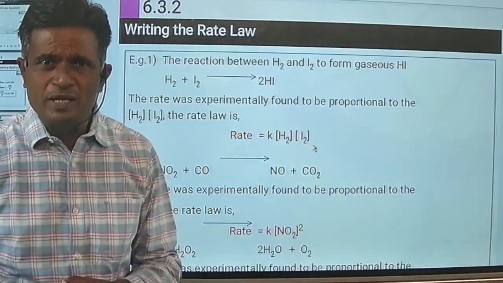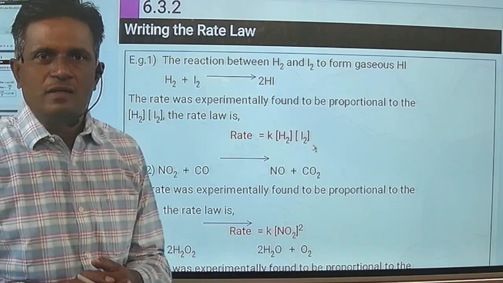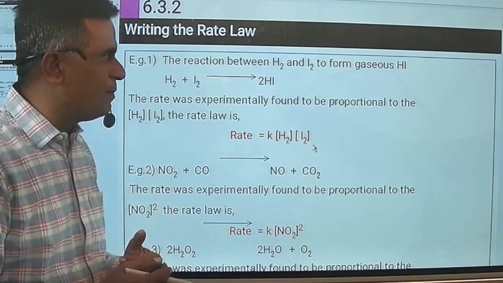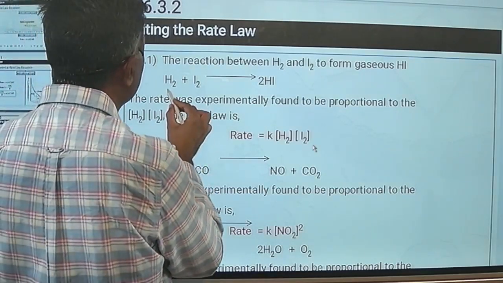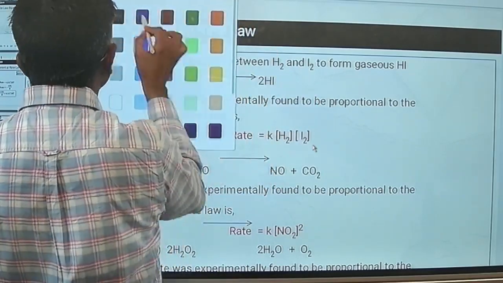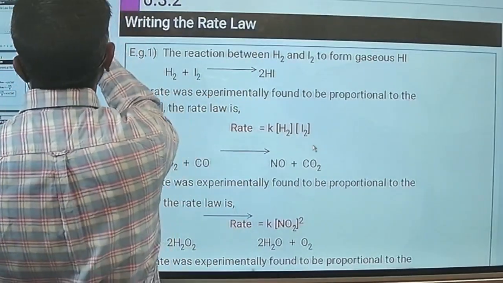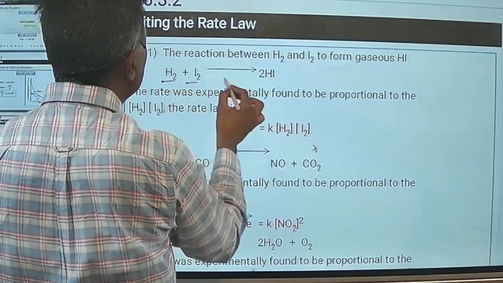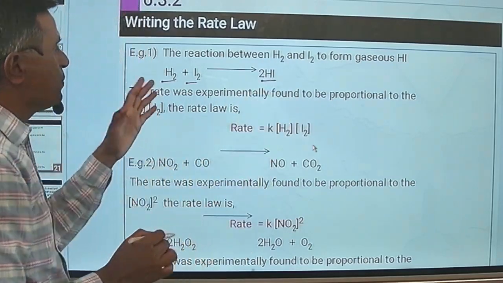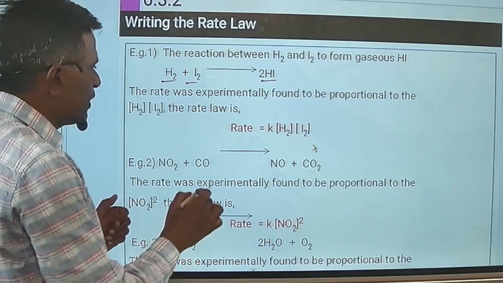Okay, reaction depends upon concentrations of reactants. Now here we will apply the rate law for particular specific chemical reactions. Let us say a chemical reaction like this between H2 and I2. So this is the first reaction: H2 plus I2 gives twice HI. Now for this particular reaction, if you want to apply the rate law, what do you do here?